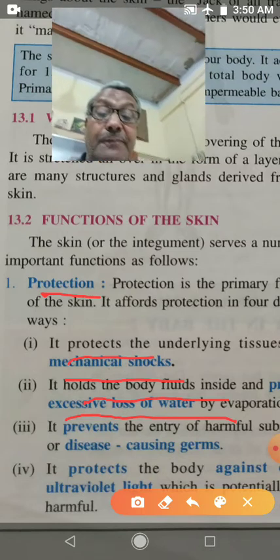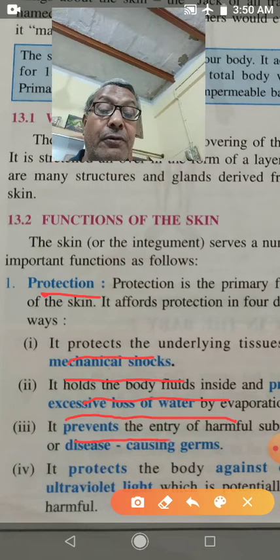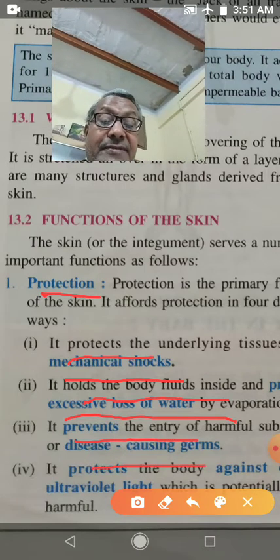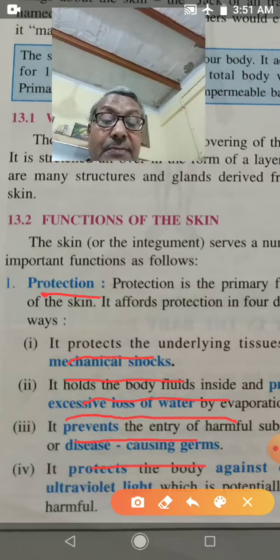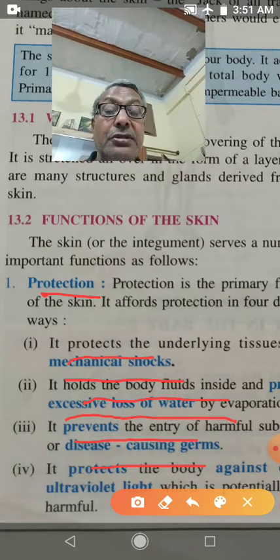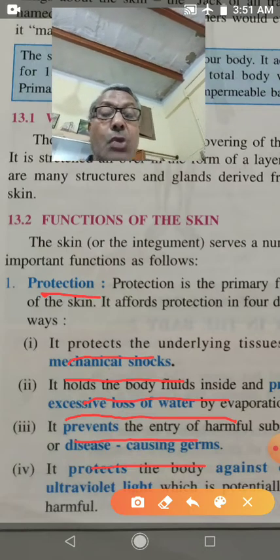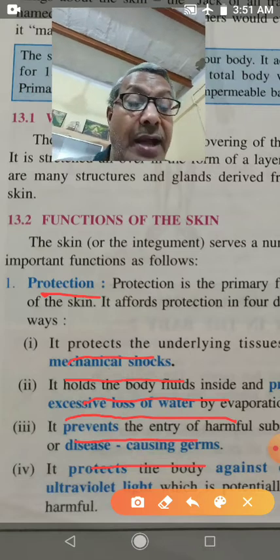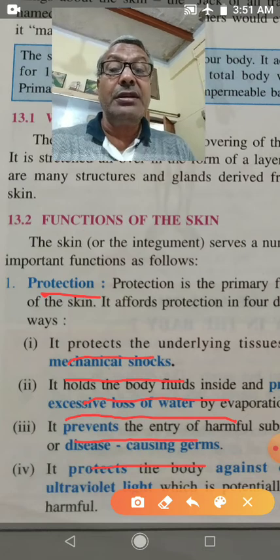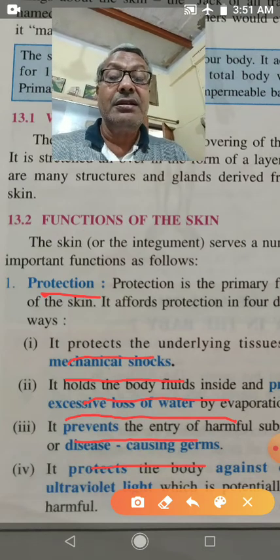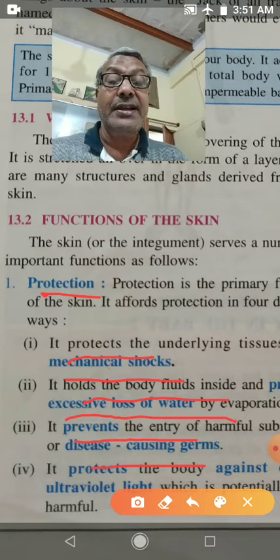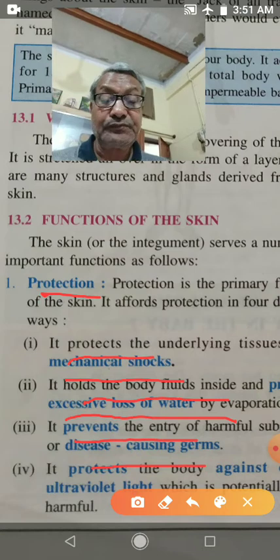Next, it prevents entry of harmful substances and disease causing germs. So disease causing germs and harmful substances cannot enter our body through the skin, because the outermost layer of the skin is made of dead cells, made of keratin protein. It provides protection to our body. It prevents the entry of harmful substances and disease causing germs.